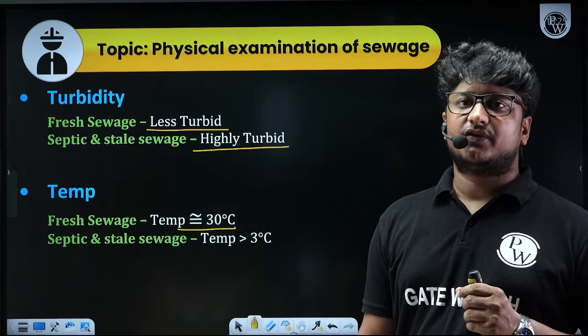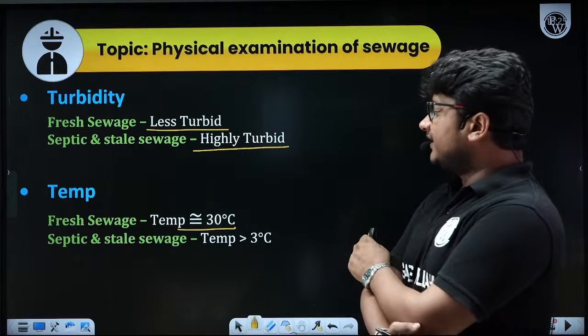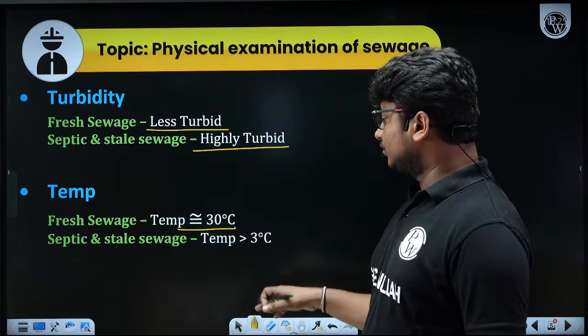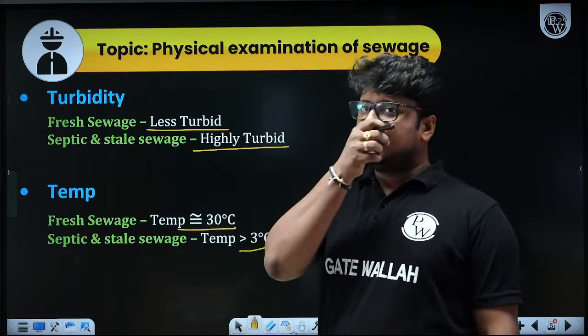And from where will they take the heat? They will take it from the water itself. And that's why you will find that for the wastewater, the temperature goes lower, definitely lower than 30 degrees Celsius.